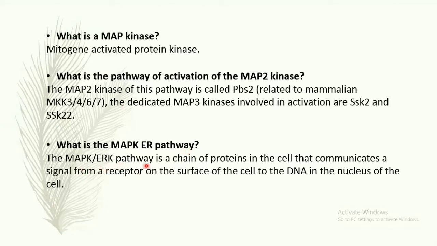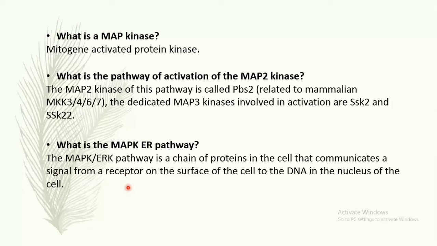What is the MAPK ERK pathway? It is a chain of proteins in the cell that communicates a signal from the receptor on the surface of the cell to the DNA in the nucleus of the cell. The signal starts when a signaling molecule binds to the receptor on the cell surface and ends with the DNA in the nucleus.